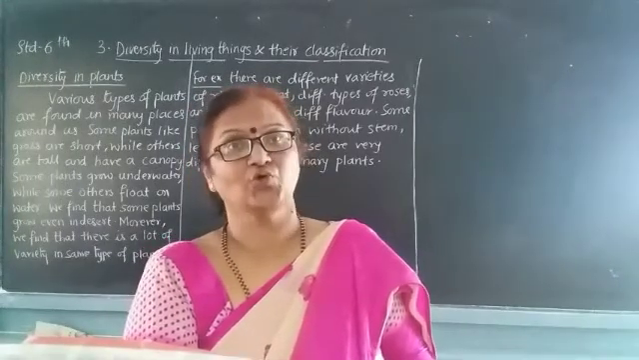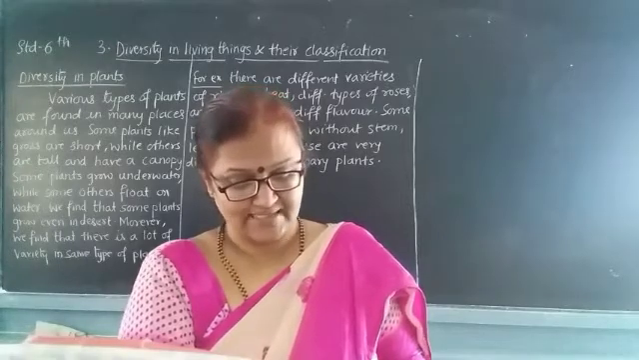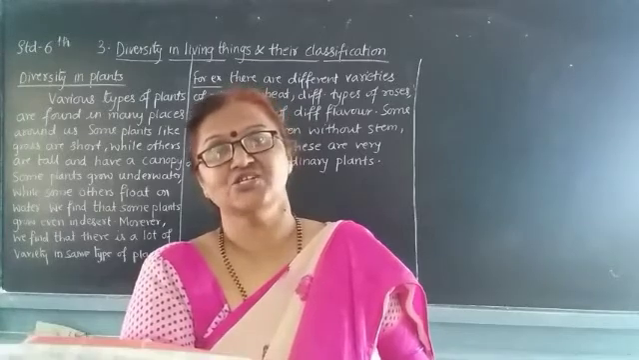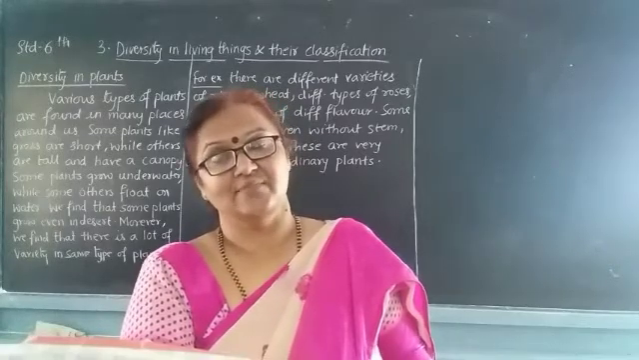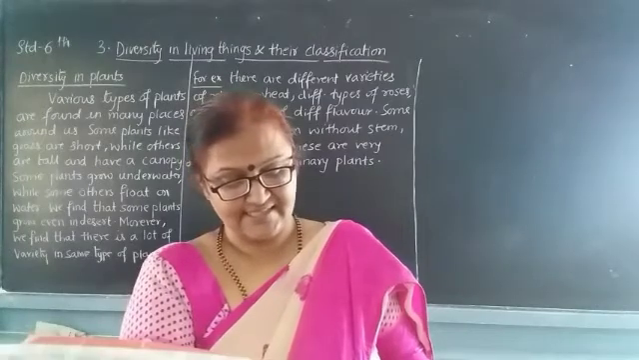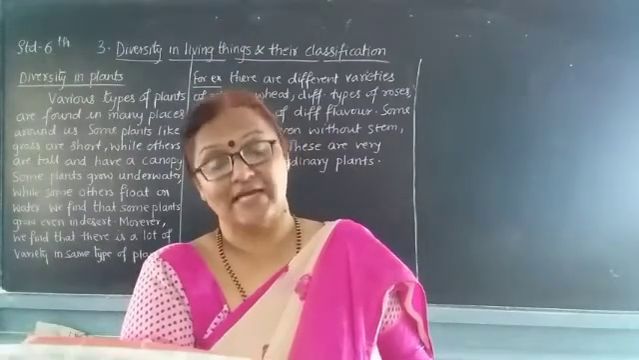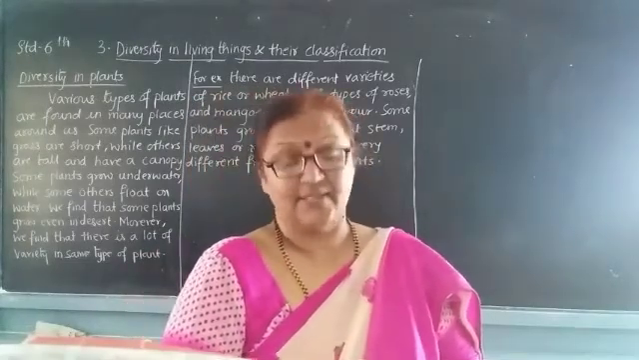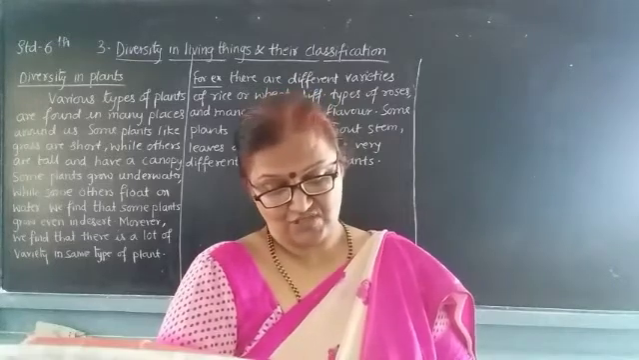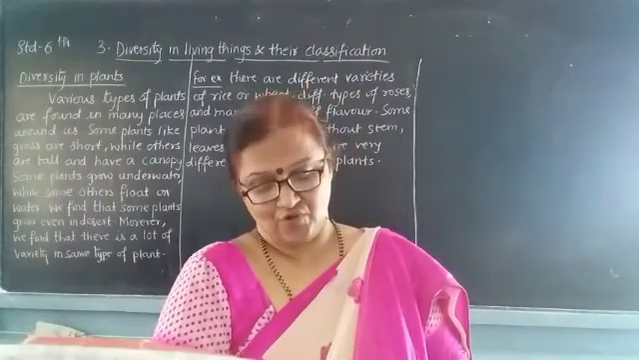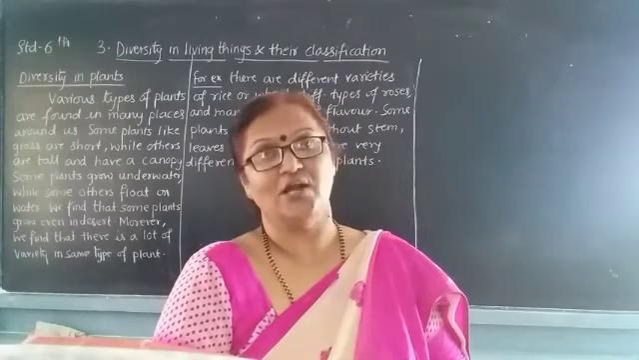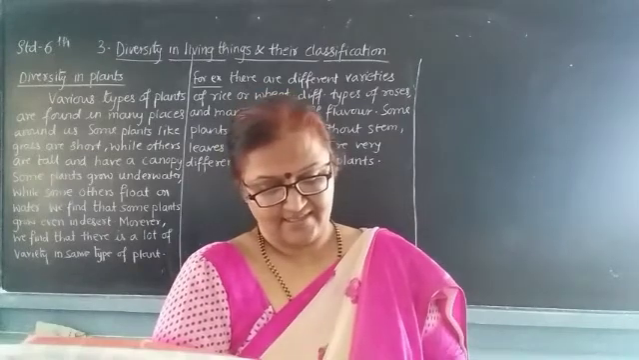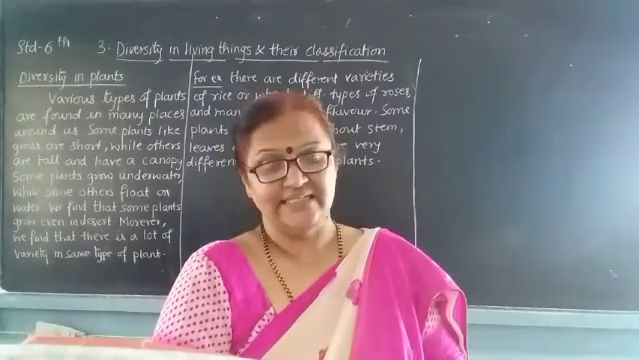Then see, next one, trees. There are some plants which grow tall. Their stem or trunk is hard and strong. They have a number of branches to some height above the ground. They bear flowers also. They have fruits also for many years. Such plants are called trees. Trees are tall, big and perennial. That is, they live for many years.